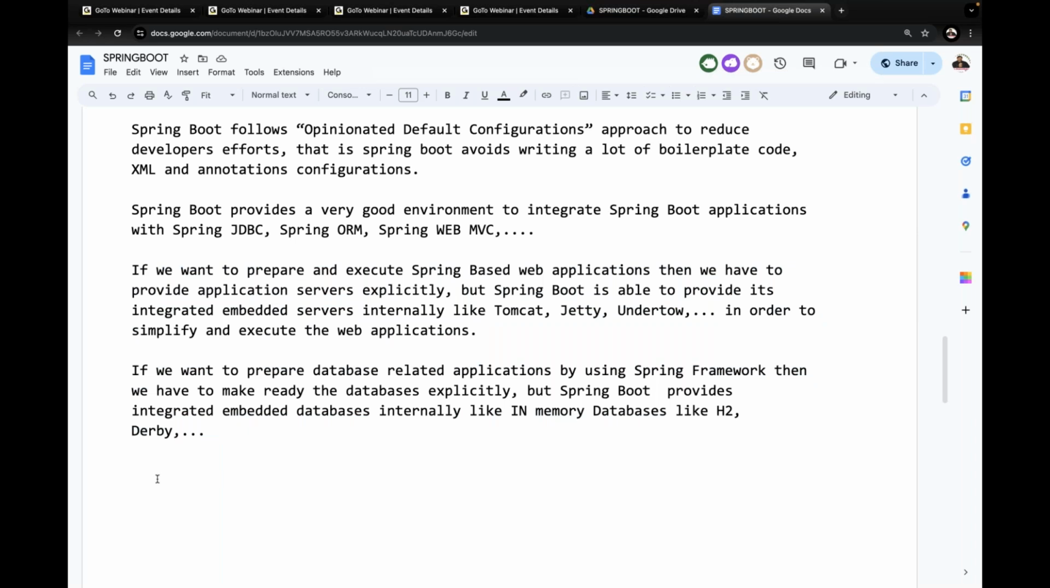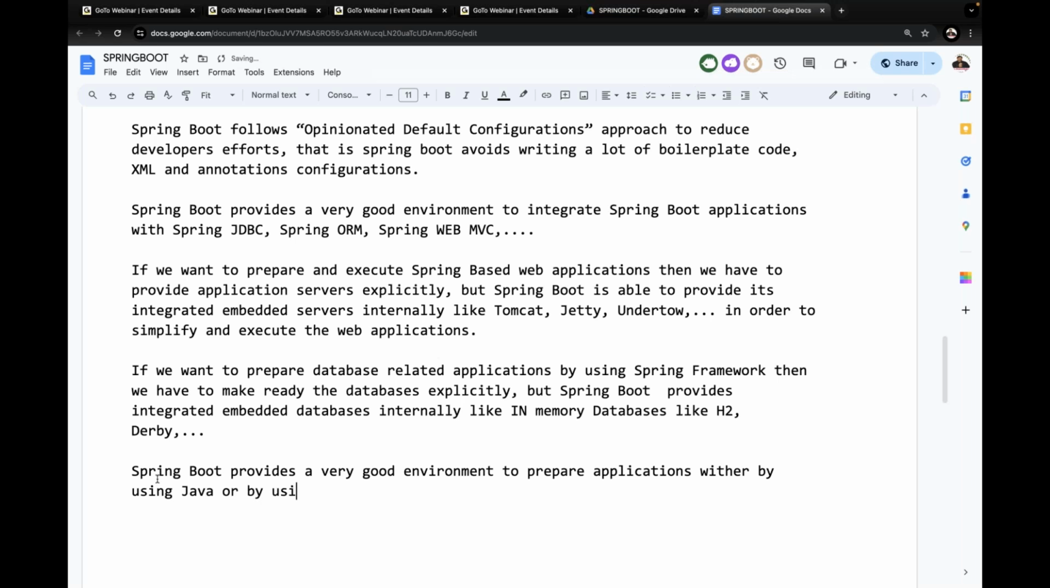That's okay, fine. After completion of this, next one is, Spring Boot provides a very good environment to prepare applications either by using Java or by using Groovy. Groovy is also a scripting language. Without using Java, by using Groovy itself, we are able to prepare applications by using Spring Boot.